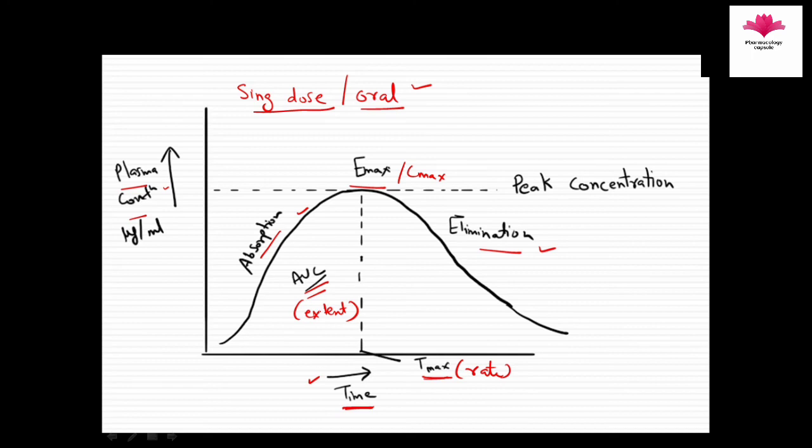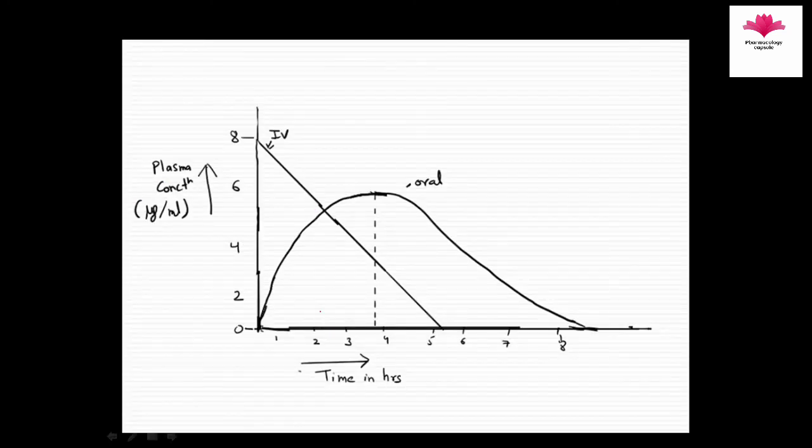So after understanding the basic idea, let's see how we calculate bioavailability. The drug is injected first by IV and its plasma concentration is measured at 1 hourly intervals. No absorption phase in the IV route, direct elimination phase starts. So this graph you are seeing here.